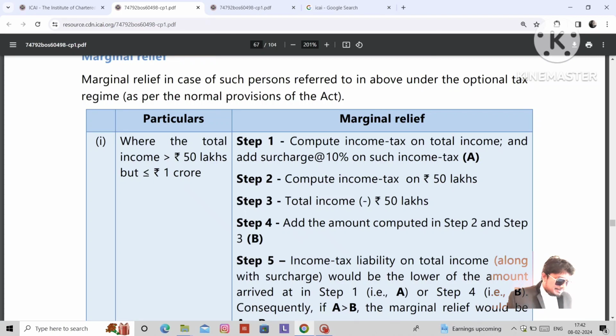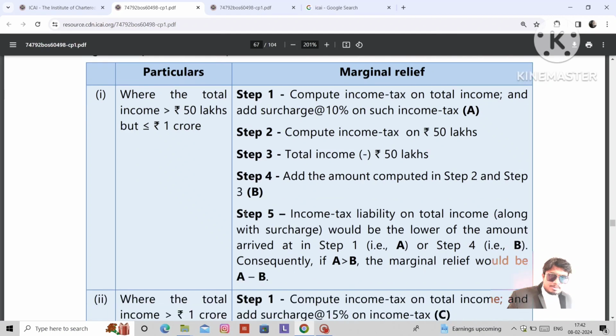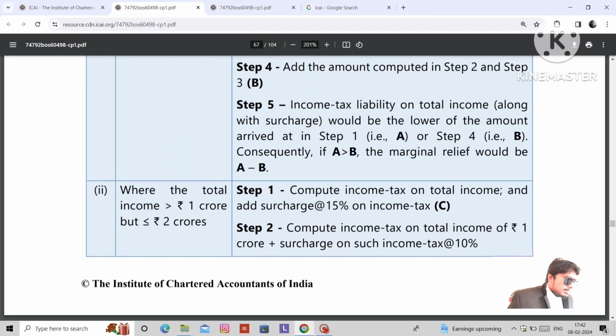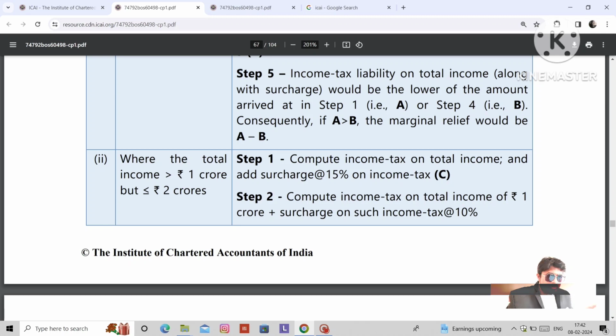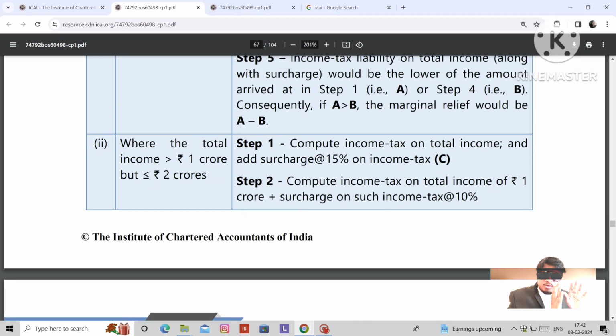Let's see. Where the total income is 50 lakhs or more but less than 1 crore, 10% surcharge will be applicable on income tax. Compute income tax on the total income. How will you calculate marginal relief? The Income Tax Department is showing the procedure. This is law. We need to follow the law as per law.